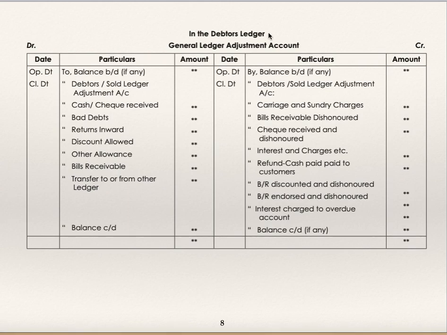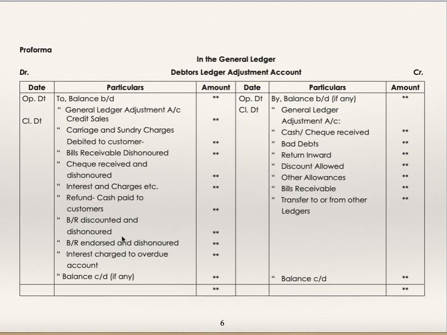In debtors ledger, you are supposed to prepare general ledger adjustment account. It is the mirror image, exactly opposite, of debtors ledger adjustment account in general ledger, which we have seen. In general ledger, debtors ledger adjustment account, and in debtors ledger you prepare general ledger adjustment account, which is exactly opposite. Whatever you find on the debit side, you will find on the credit side.